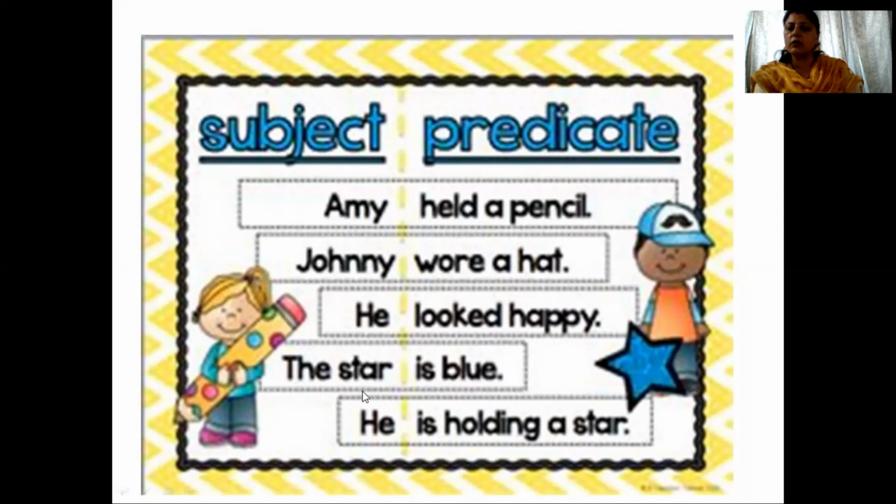The star is blue. What are we talking about in this sentence? The star. So that is the subject. Now what are we saying about the star? That it is blue. So is blue is the predicate. He is holding a star. Here again, he is the subject, is holding a star. That is the predicate. So verb and object form the predicate.